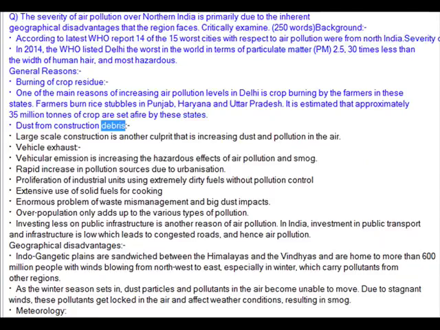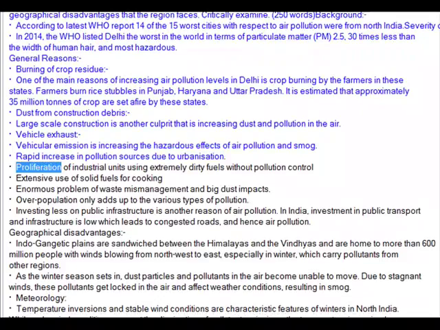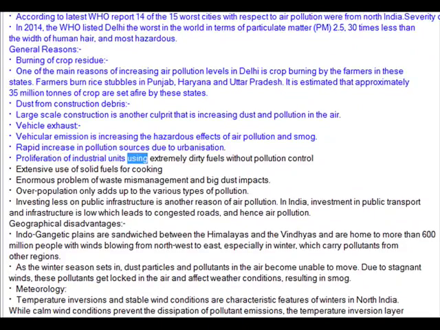Dust from construction debris. Large-scale construction is another culprit that is increasing dust and pollution in the air. Vehicle exhaust. Vehicular emission is increasing the hazardous effects of air pollution and smog. Rapid increase in pollution sources due to urbanization. Proliferation of industrial units using extremely dirty fuels without pollution control.